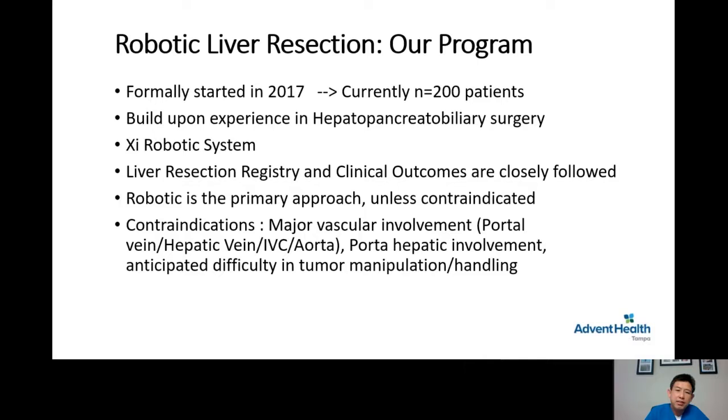In our program, as I mentioned before, patients who have involvement of the vessels, especially the large vessels, hepatic vein, vena cava, aorta, we do open. Patients with portal vein involvement, we do open. We are the only program in South Florida that offers major robotic minimally invasive liver resection at this point.